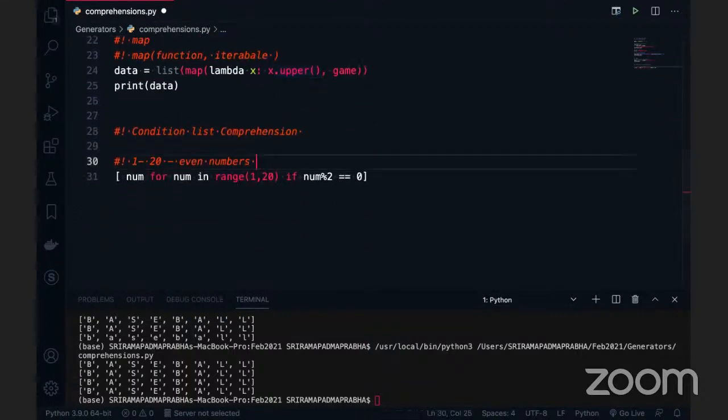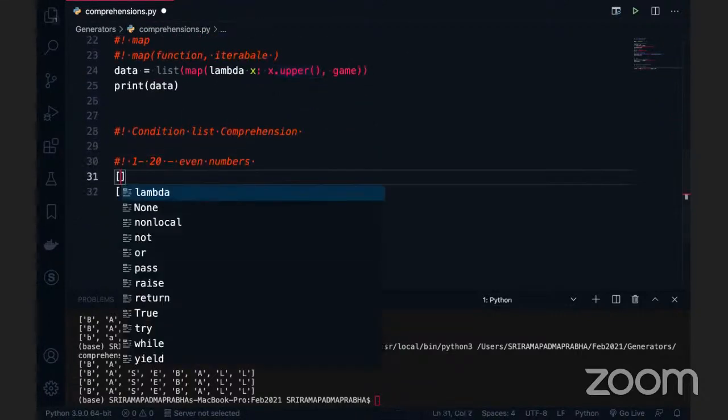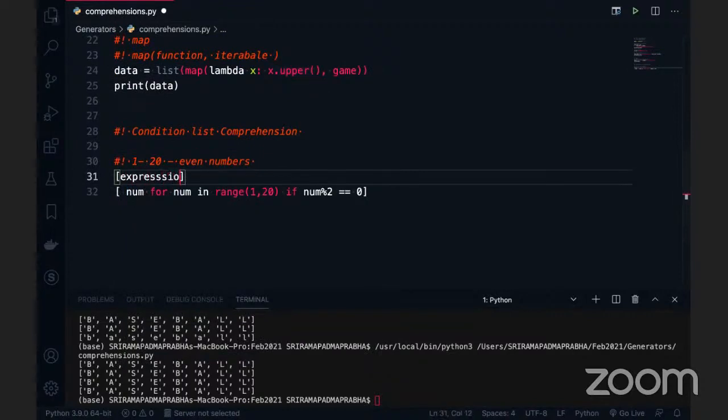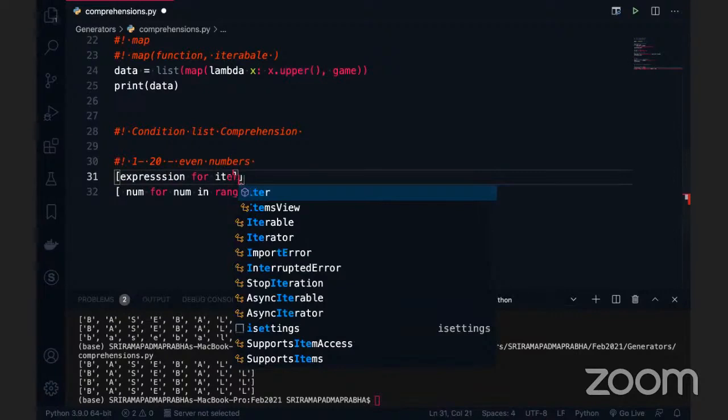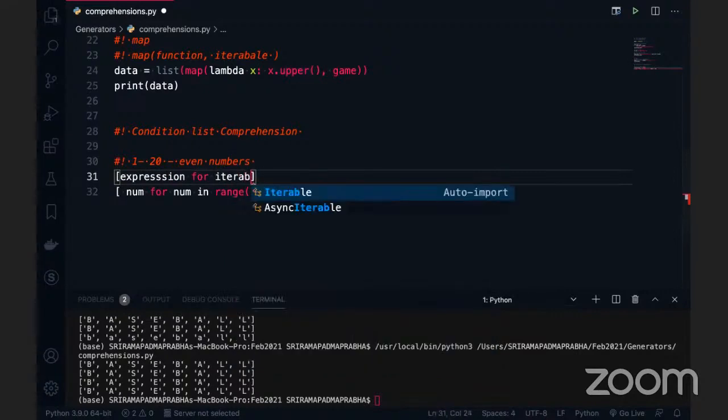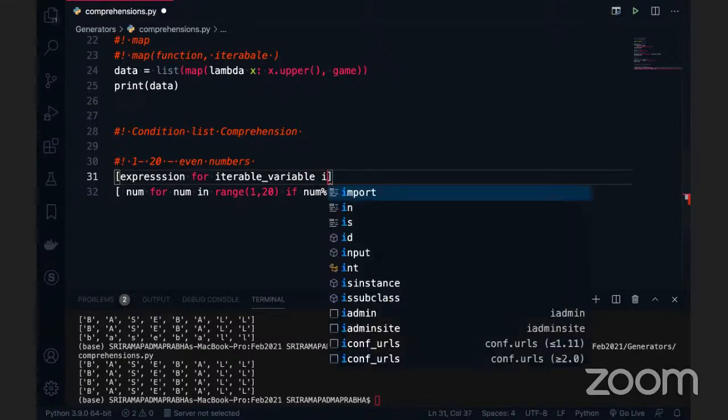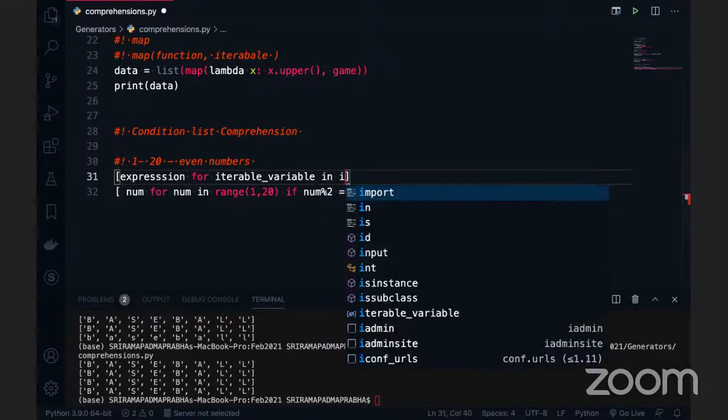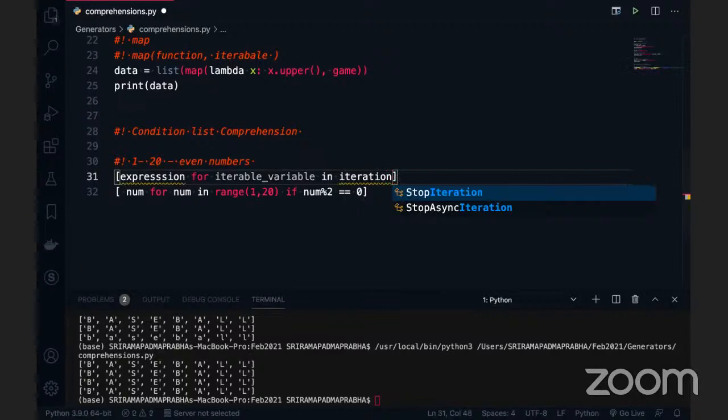Remember guys, the syntax for list comprehension: first one is always the expression, then the for loop, then the iterable variable, and the next one is in, the iterable, some iteration data or sequence data, and after that there is a condition here, as simple as that. Okay, this is the syntax. Expression can be anything.